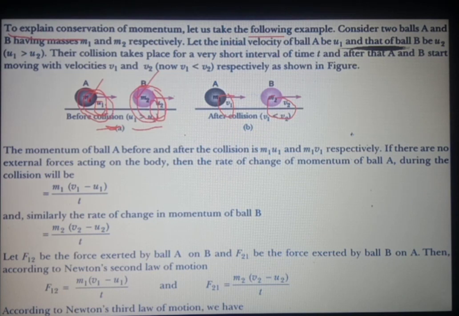So the momentum of ball A after collision will be m1 v1, and the momentum of ball B after collision will be m2 v2. But after collision, v1 is less than v2, because the velocity of the first object decreases and the velocity of the second object increases, as in the case of the truck and car. In this way, the total momentum of ball A and ball B after the collision will be m1 v1 plus m2 v2.